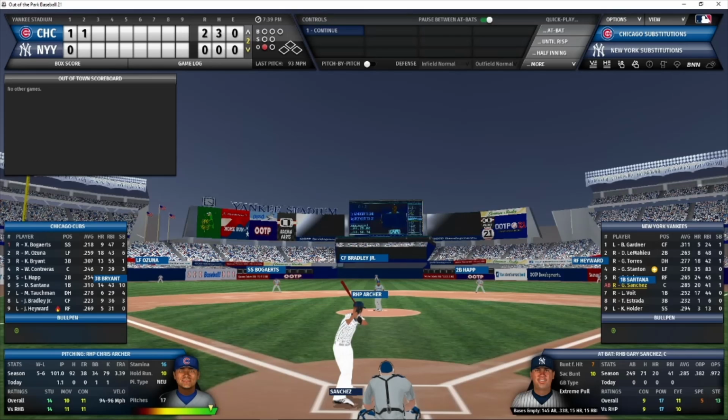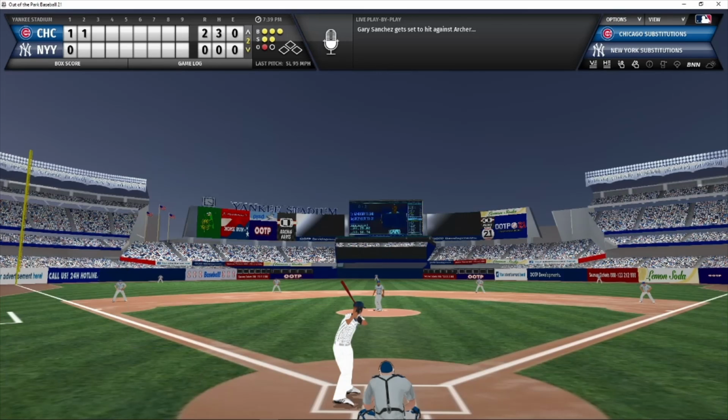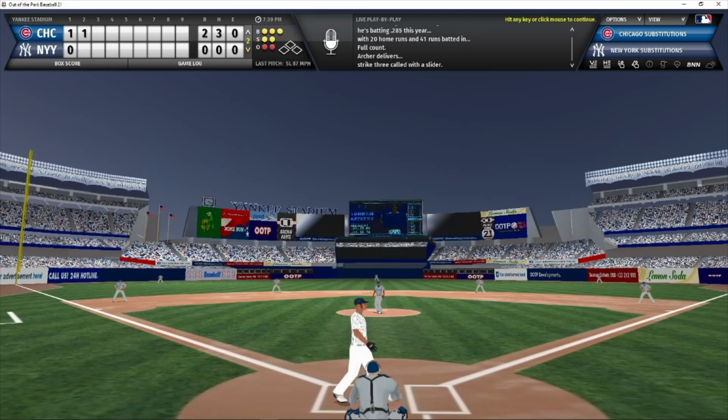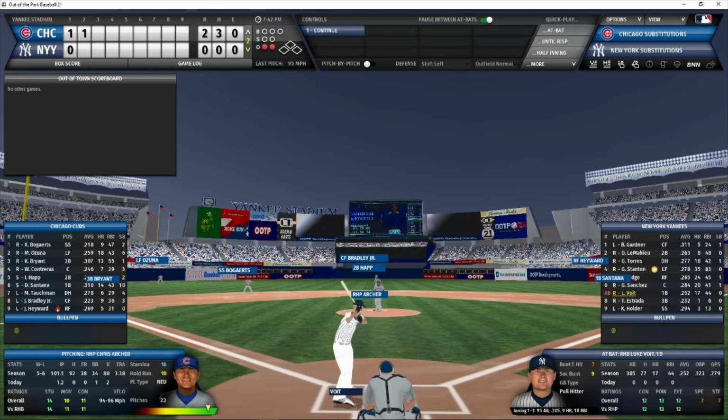Gary Sanchez batting now. 1 out, nobody on. Full count pitch. Archer with the payoff. Here it comes. Strike 3 called. Archer rings him up with the slider. Devastating slider right at the knees. Nothing that Sanchez could really do about it.